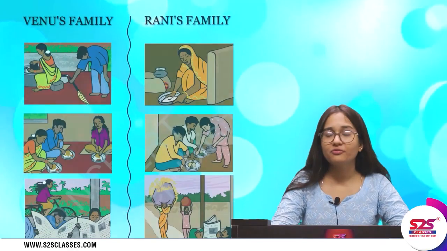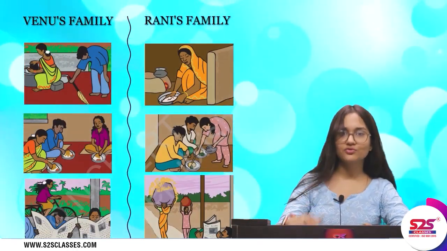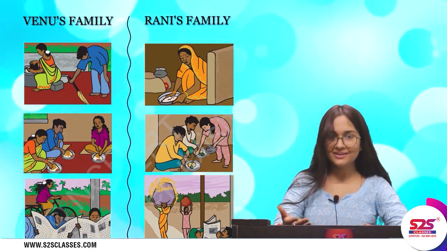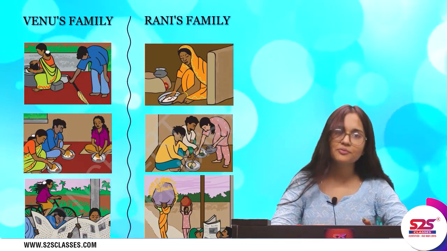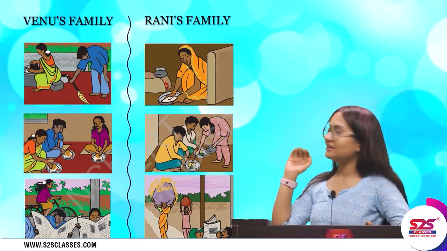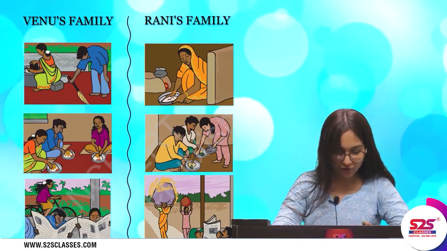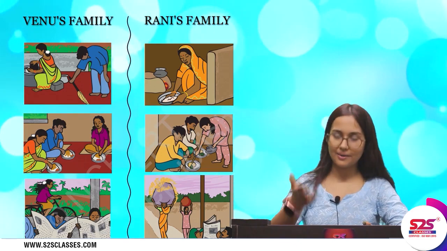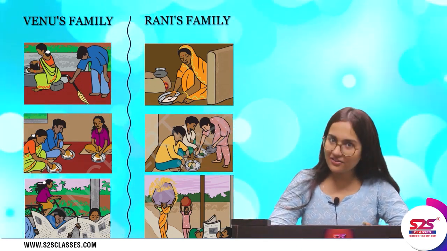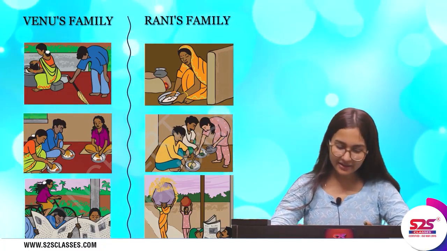So basically for the first picture, just refer to your textbook. It says Venu's family and Rani's family. So various people are doing various things in Venu's family while different people are doing different things in Rani's family. So first look at the pictures given here. Then we need to answer what kind of work are people doing in both the families, and is your family like any one of these families? If yes, then which one, and how is your family like theirs?